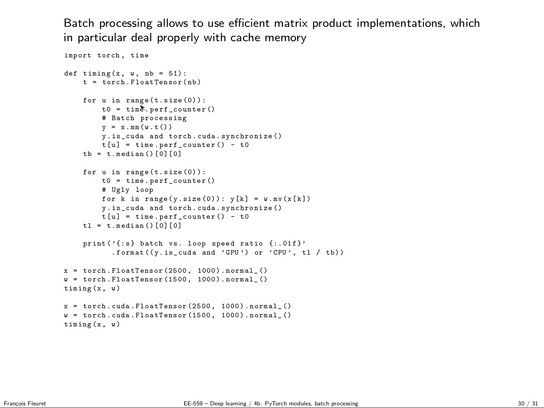So here I define a tensor to store my measurements, and I loop as many times as there are values in this vector, which is 51 by default. I define a counter, perf counter, and I use the batch processing: I multiply my input vector on its right by the transpose of the weight, and I get my output vector.